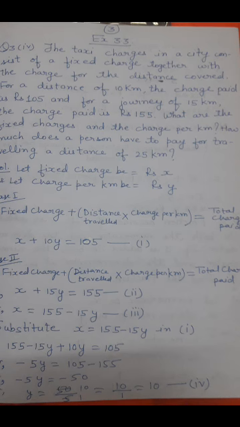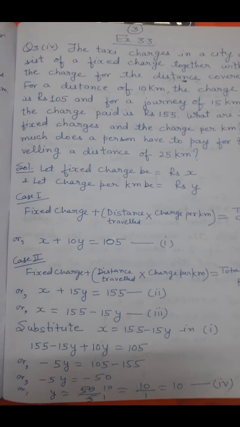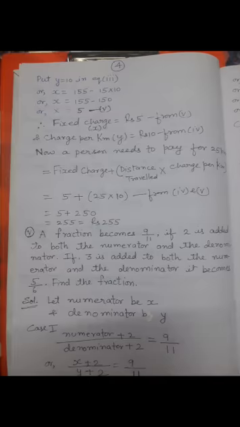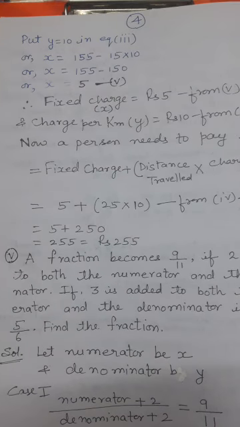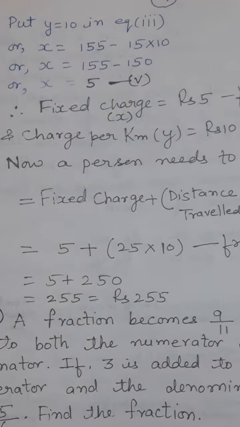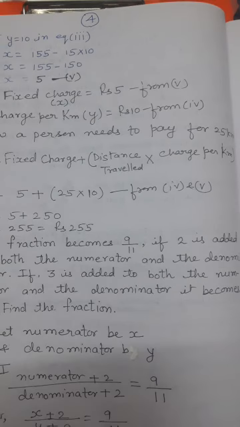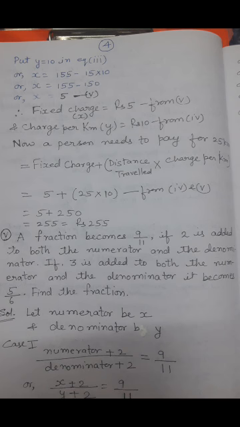Now this value of Y as 10 we will put in equation 3 to get the value of X. See here how we have done it. Now putting Y is equal to 10 in equation 3, X is equal to 155 minus 15 into 10, or X is equal to 155 minus 15 tens are 150, or X is equal to 5. It means the fixed charge, that is X, is rupees 5. We have got it from the fifth equation. And the charge per kilometer, that is Y, we have got from the fourth. This is rupees 10.